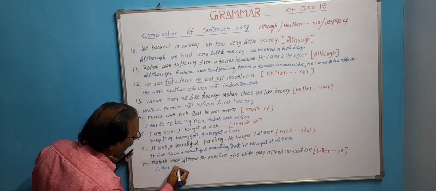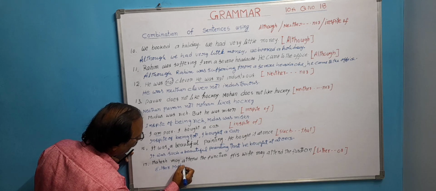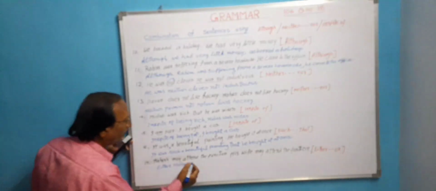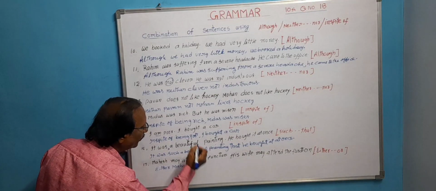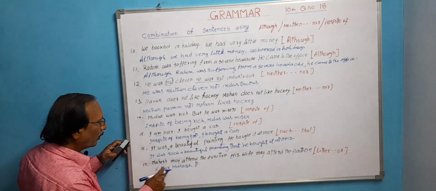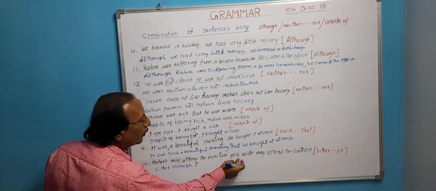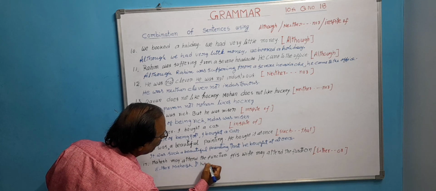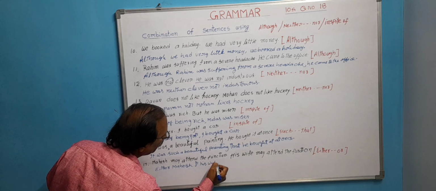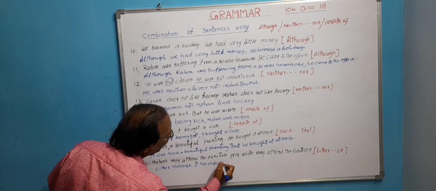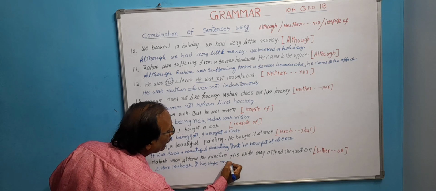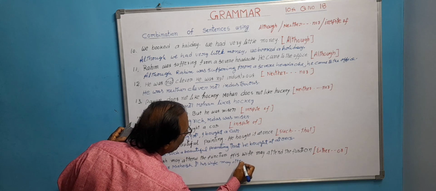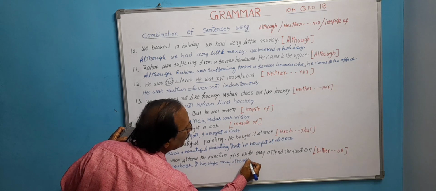Either Mahesh, and then immediately you have to write or. It is an option. Either Mahesh or his wife may attend the function.